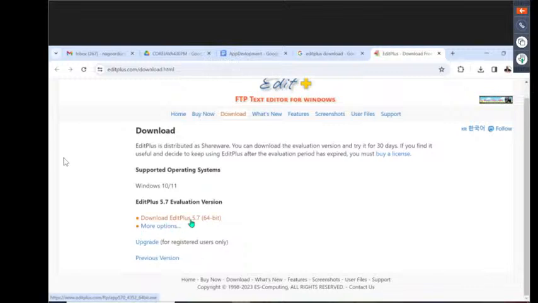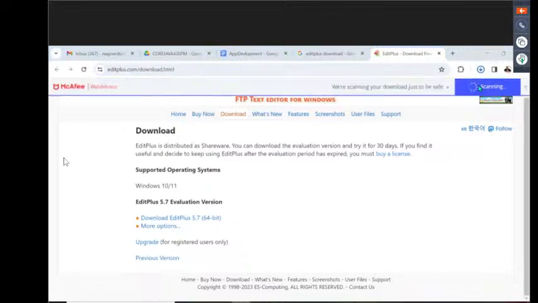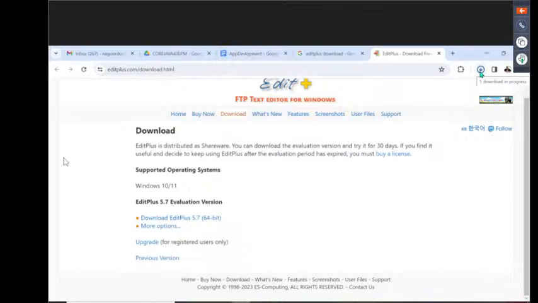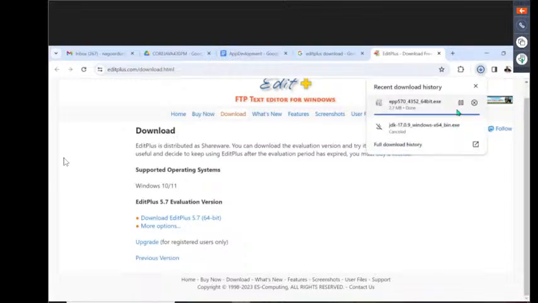Right, so now let's move on to this point here. What is the latest version of Edit Plus? You know, Edit Plus 5.7 is the latest version. Click on it. If you click on it, the Edit Plus installer download starts here. Now it's almost completed. Downloading is completed. Right, sir. Now it's almost ending. Once it comes, then I will go to the location where it was downloaded.